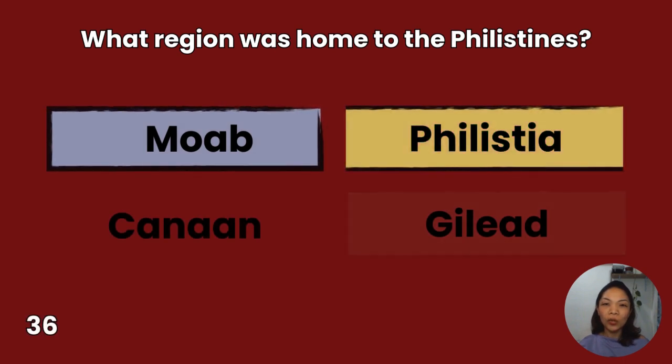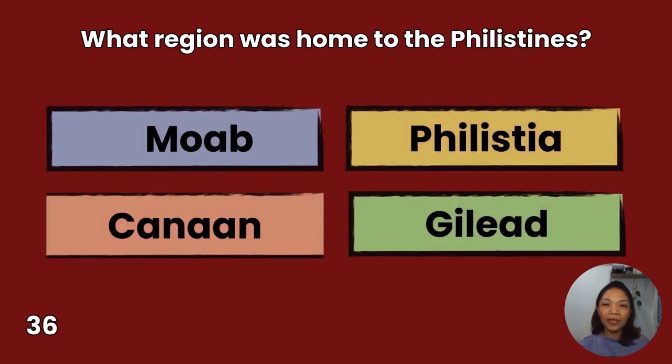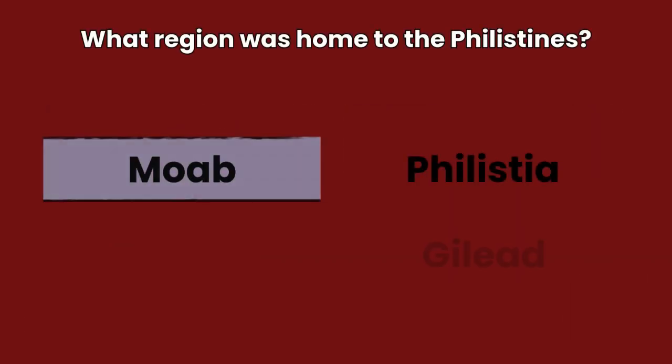36. What region was home to the Philistines? Moab, Canaan, Philistia, Gilead. You have 10 seconds to answer.